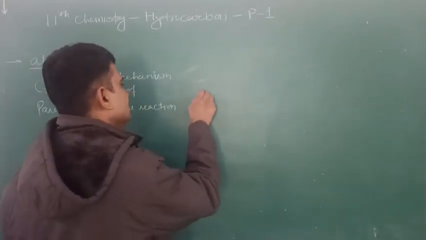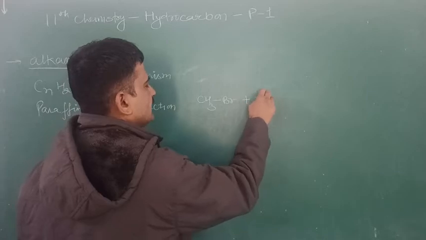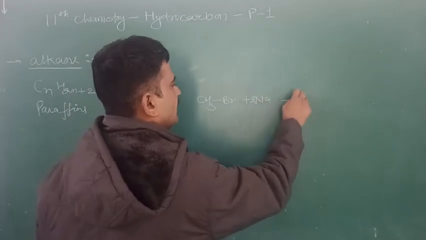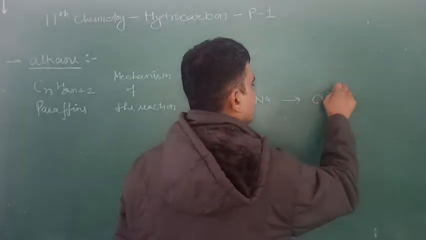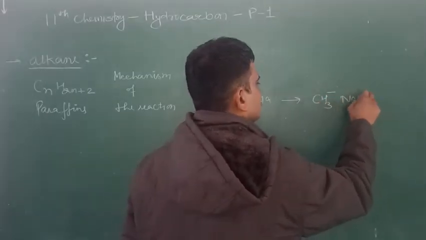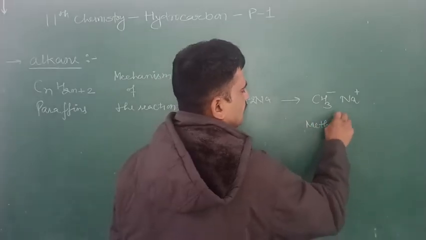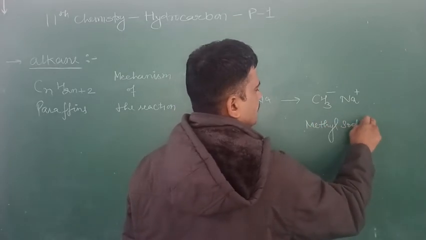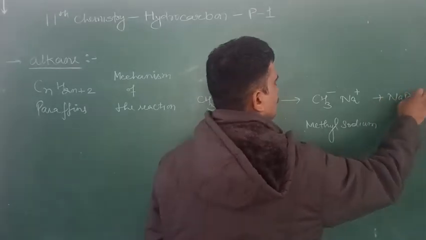Suppose this is the alkyl halide. It reacts with sodium metal, and it forms sodium bromide and methyl sodium, along with sodium bromide.